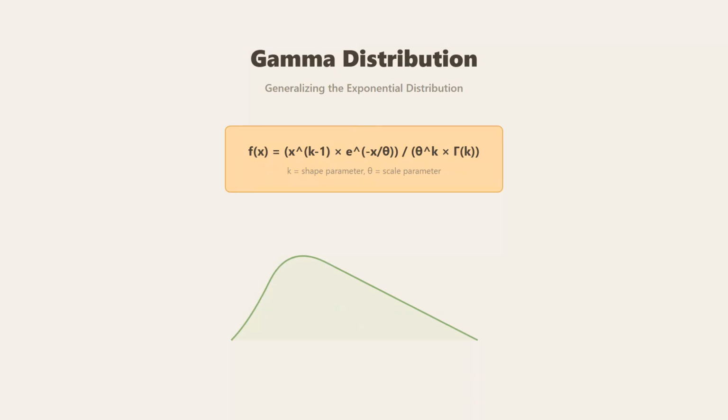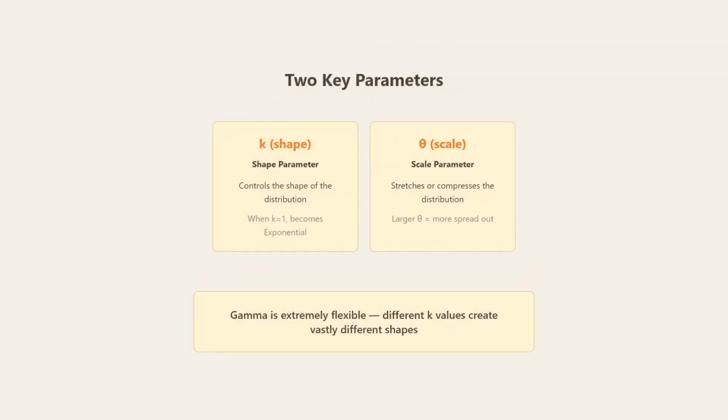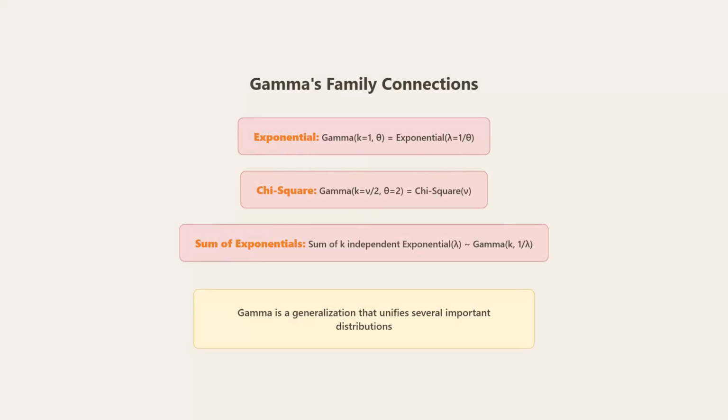Gamma has 2 key parameters that give it incredible flexibility. The shape parameter, k, controls the shape of the distribution. When k equals 1, it becomes exponential. The scale parameter, theta, stretches or compresses the distribution. Larger theta means more spread out. Different k values create vastly different shapes.